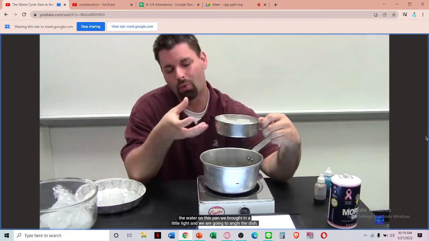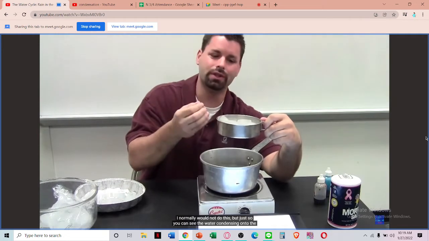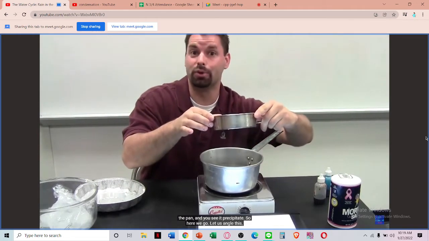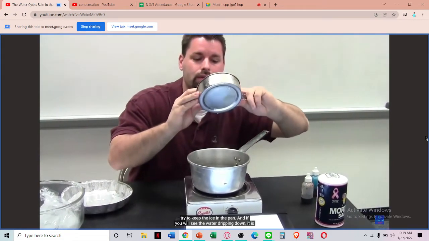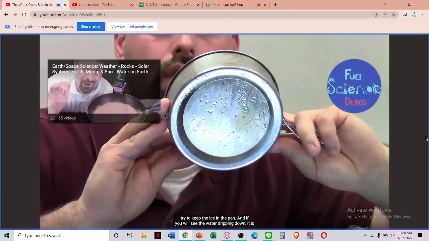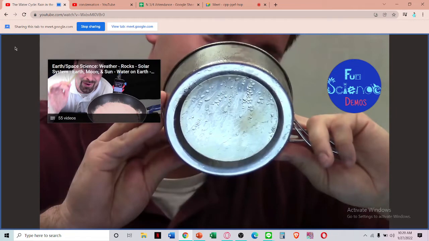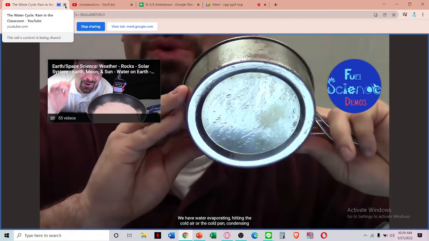So to show you the water on this pan, we brought in a little light and we're going to angle the dish. I normally wouldn't do this, but just so you can see the water condensing onto the pan, and you're going to see it precipitate. So here we go. Let's angle this. Try to keep the ice in the pan. That's the rain. That's how rain happens in the clouds. If you see the water dripping down, it's not dripping, it's raining, folks. That's the scientific term. We have water evaporating, hitting the cold.